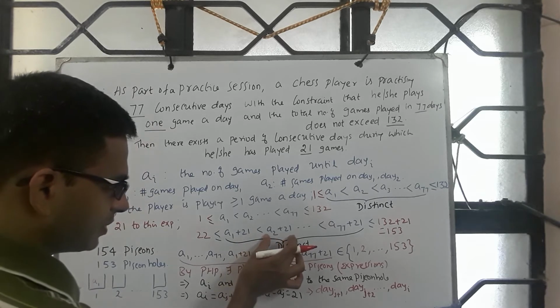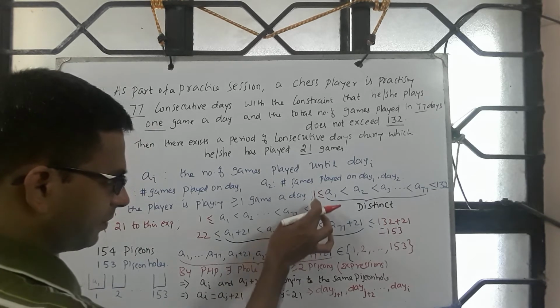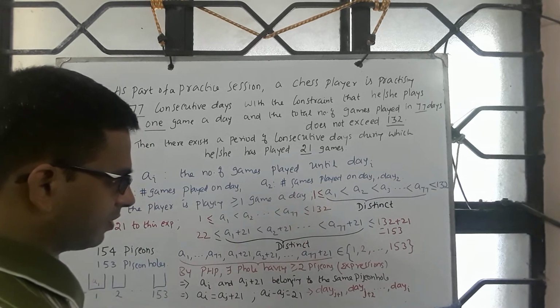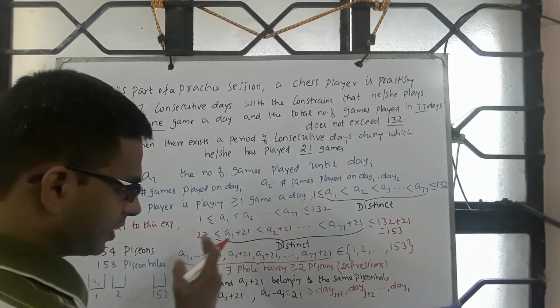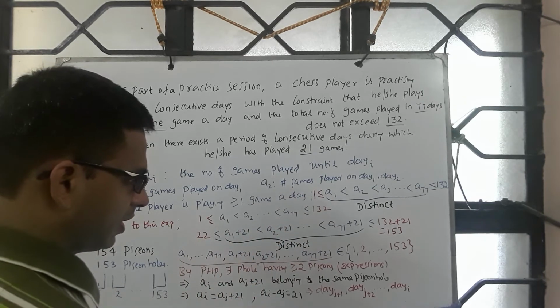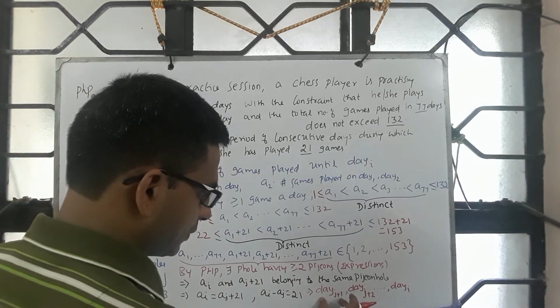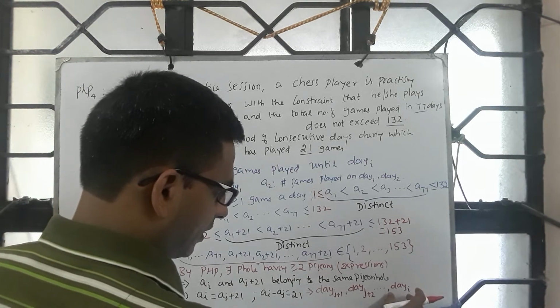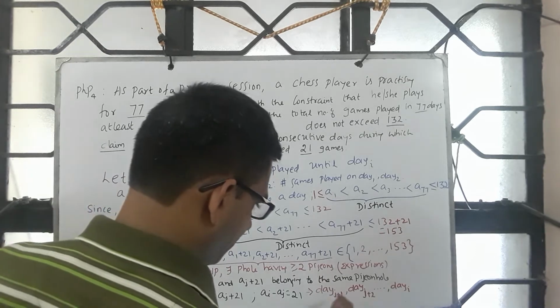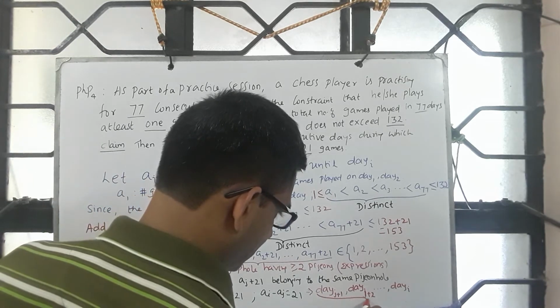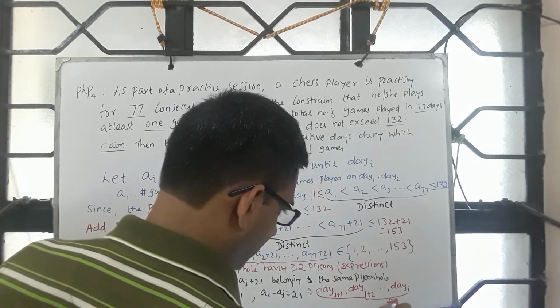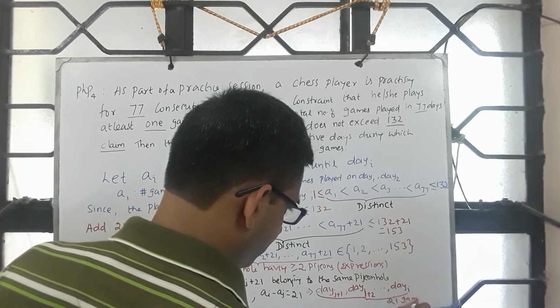AJ plus 21 is the same as some AI here, which means if you take J out, starting from the J plus 1th day until day I, this would be the sequence. So during this sequence, he has played 21 games.